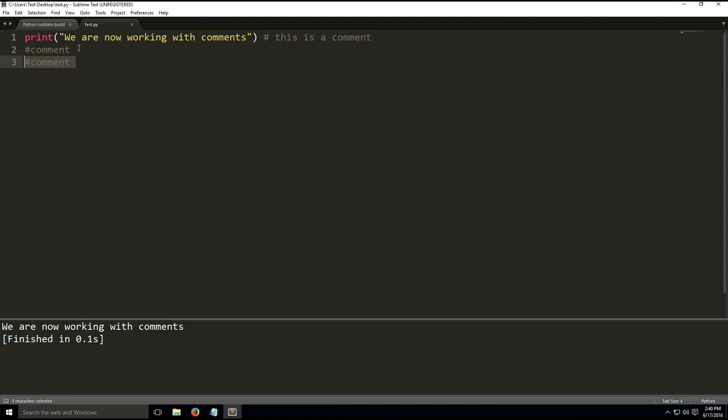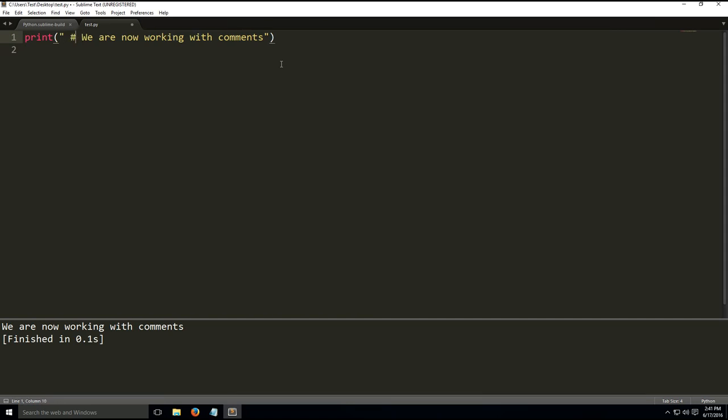So let's erase those. All right. To recap, they're one line only, and they're written as a hashtag, and anything after the hashtag is a comment. Now, this won't work in the middle of a string, so let's see that.